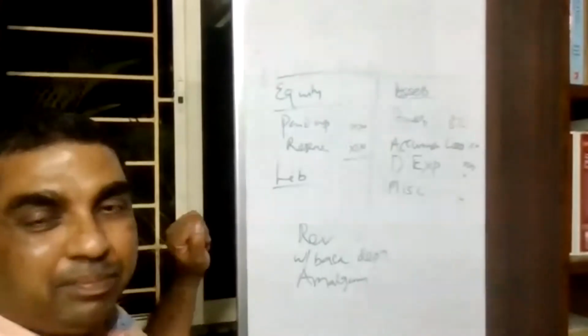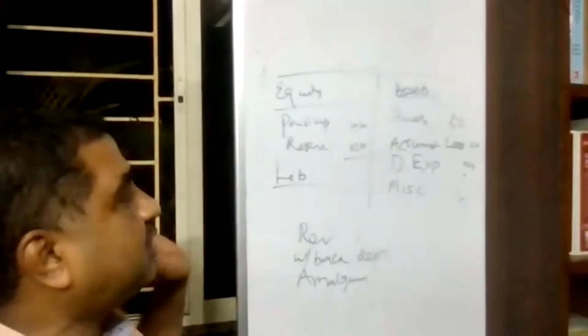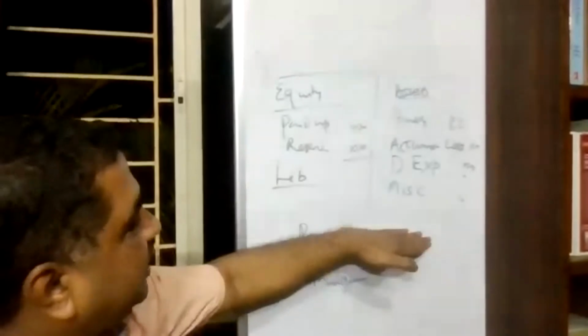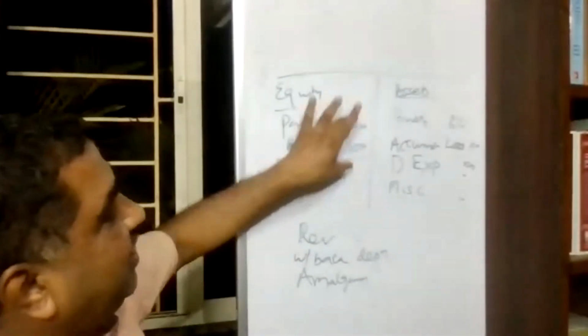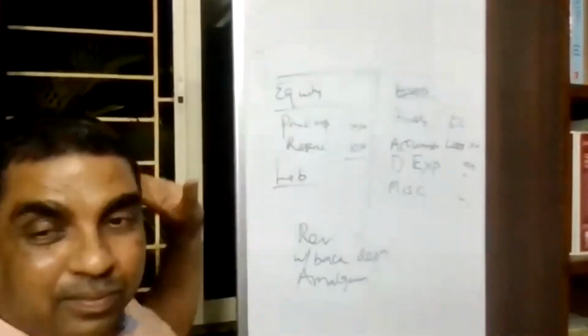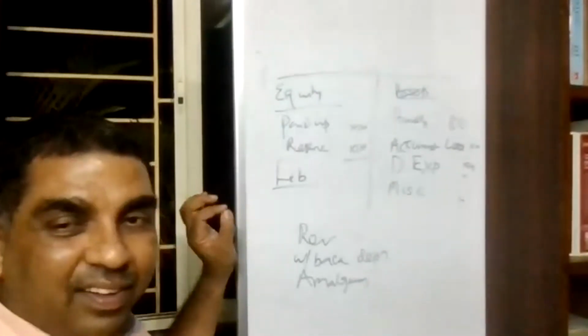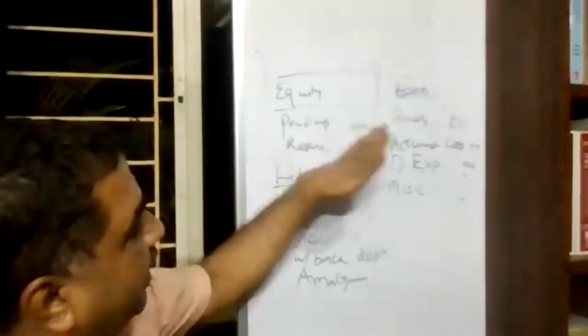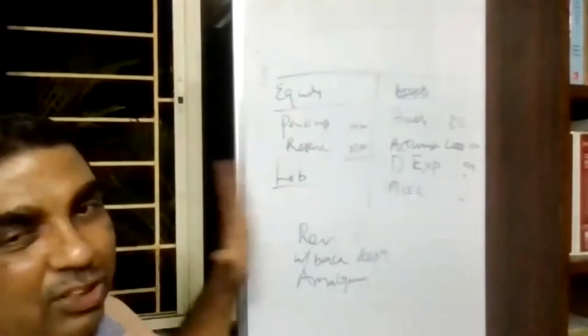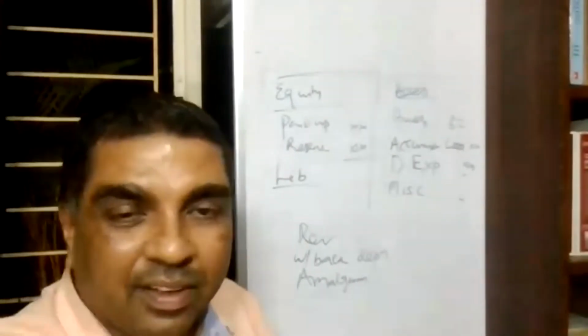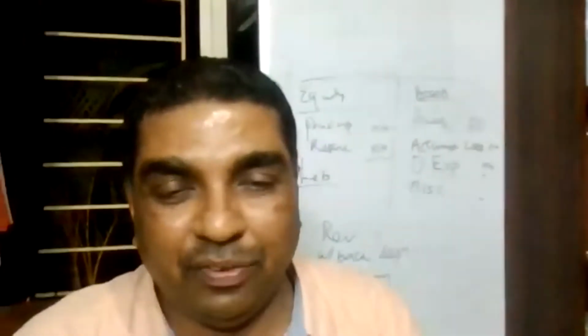Many times, people loosely say, what is net worth? Assets minus liabilities. That is, I take the total value of assets, deduct the total value of liabilities, and I get net worth. The answer is no. That may be net worth according to your own understanding, but the Companies Act says if you want to arrive at the real net worth, you have to do these adjustments. Is it clear to you? Now you may feel free to ask me any other question if you have.